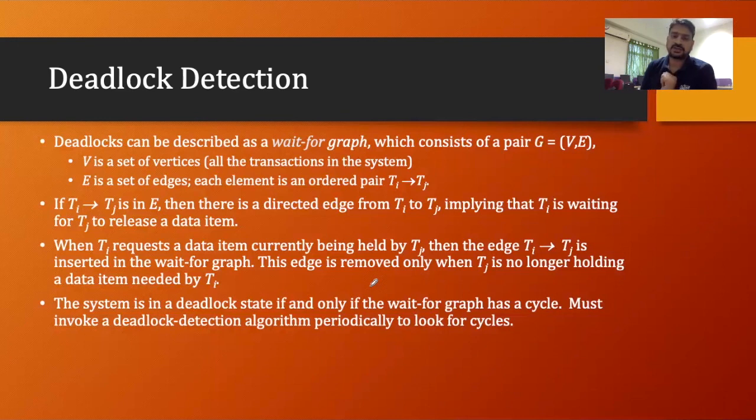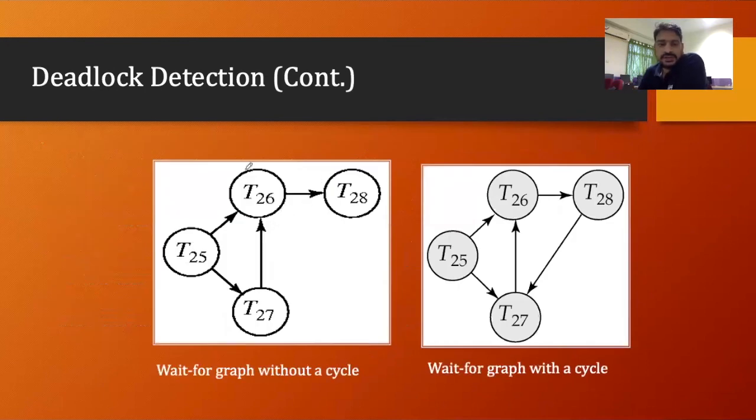We detect the deadlock with the help of a graph called a wait-for graph. So what is a wait-for graph? If you see this graph, it is called a wait-for graph. You can see here transaction 25 is waiting for transaction 26 to release some lock.